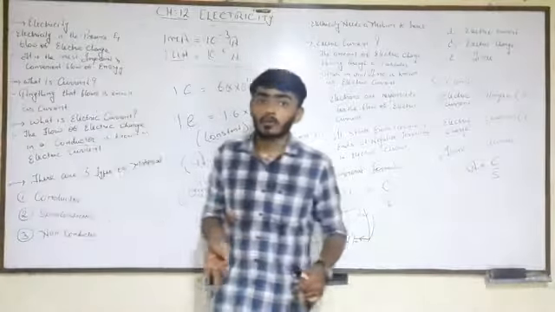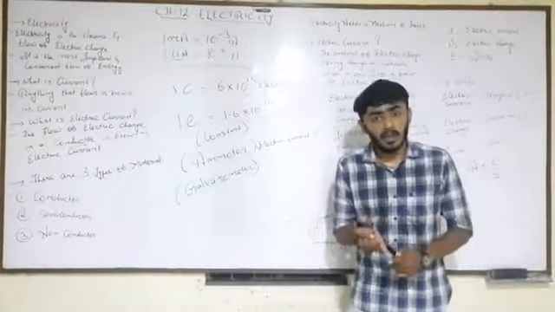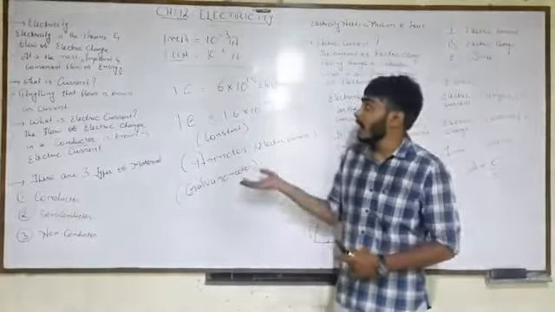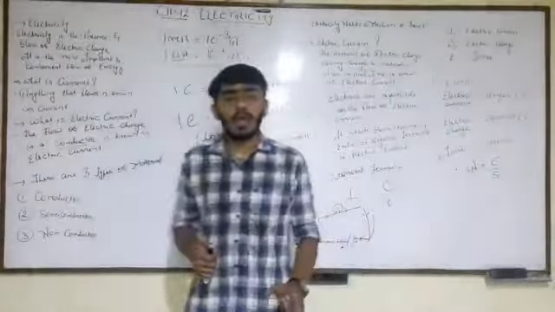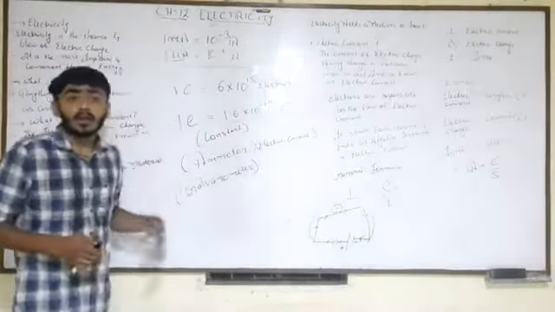There are three types of materials: conductors, non-conductors and semiconductors. Anything that flows is known as electric current.